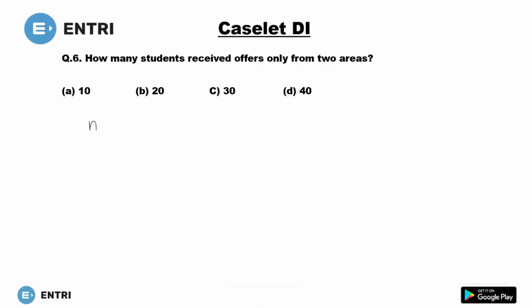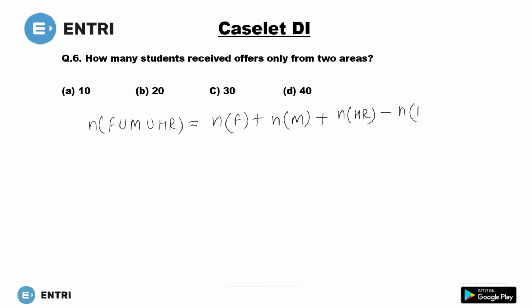That formula is n of finance union marketing union HR will be n of finance plus number of students in marketing plus total number in HR, and subtract those common in two areas, n of marketing intersection HR, then n of marketing intersection finance, minus n of HR intersection finance, plus those common in all three, finance intersection marketing intersection HR.